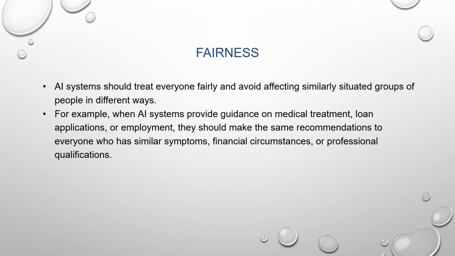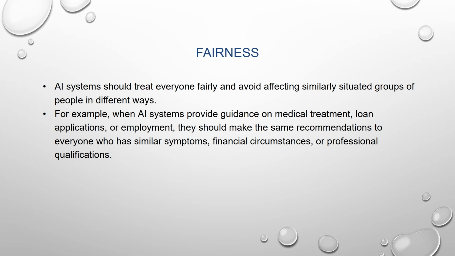AI systems should treat everyone fairly and avoid affecting similarly situated groups of people in different ways. It means that an AI system should treat all people equally. It should not be biased toward a particular group of people. The outcome of an AI system should be unbiased.